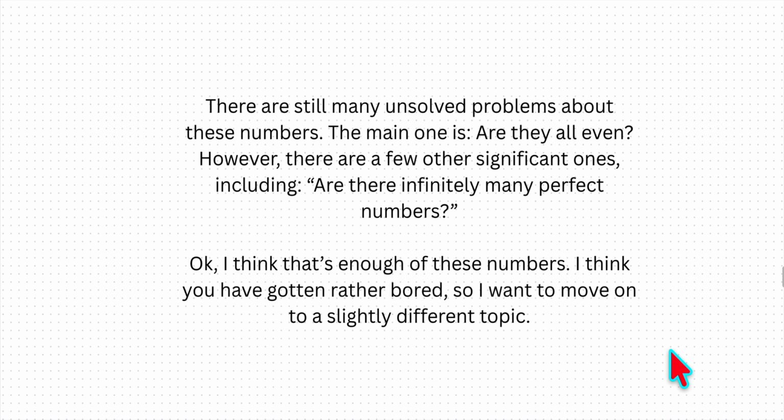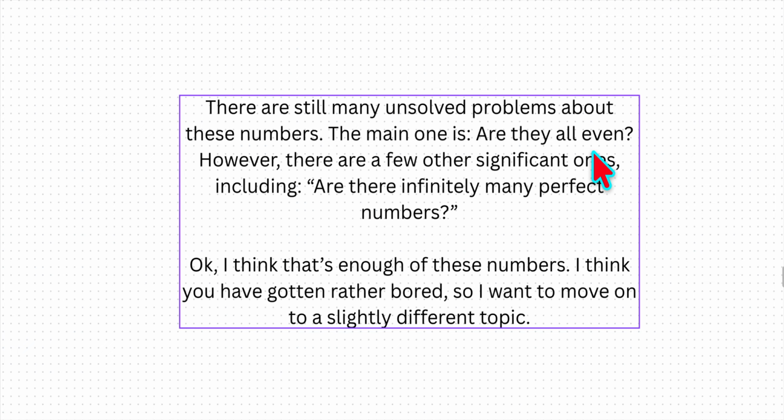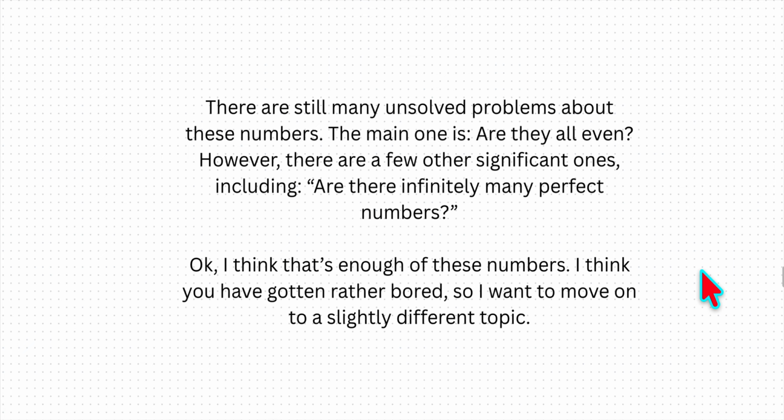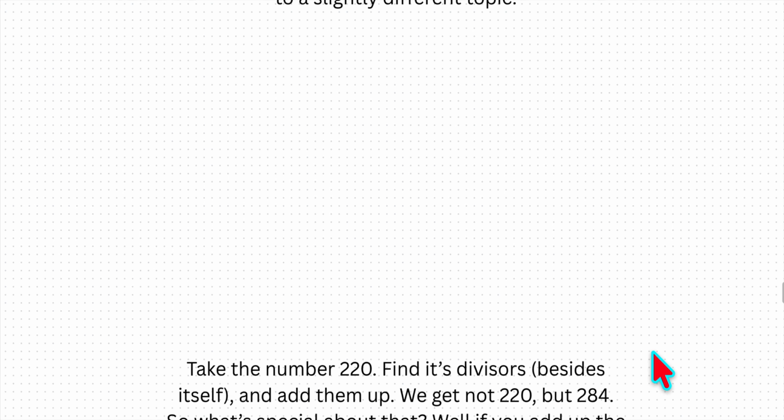There are still many unsolved problems about these numbers. The main one is, are they all even? However, there are a few other significant ones, including, are there infinitely many perfect numbers? But okay, I think that's enough of these numbers. I think you've gotten slightly bored. So let's move on to a different topic.